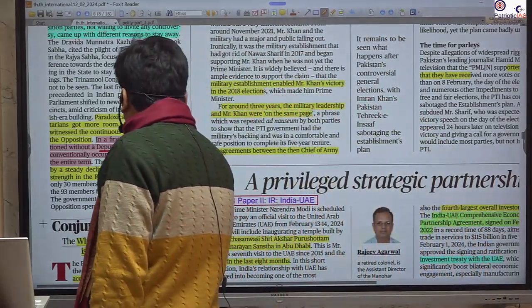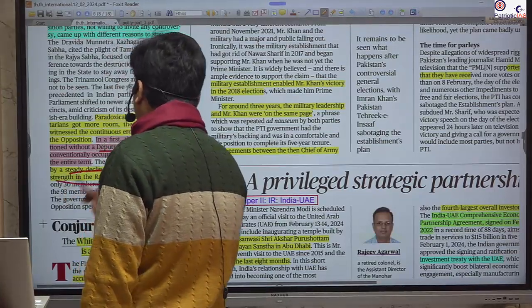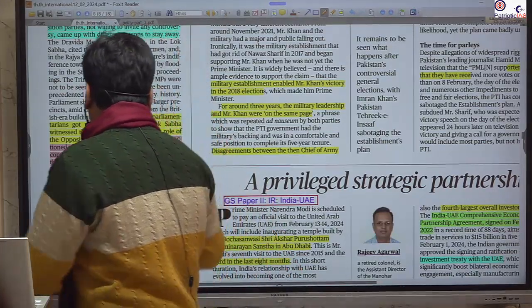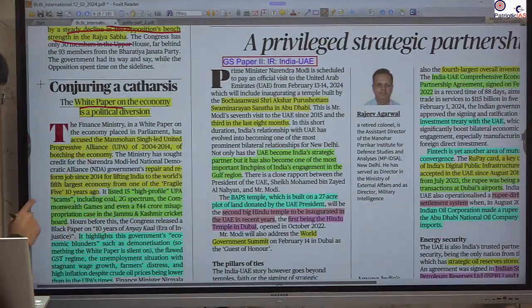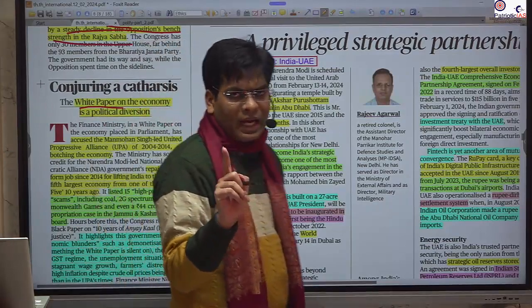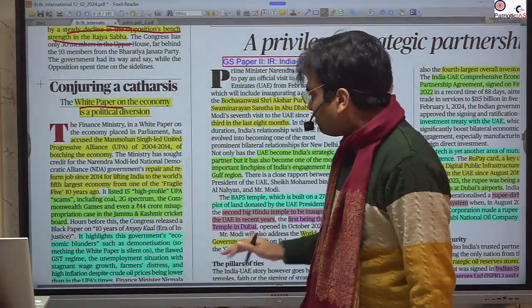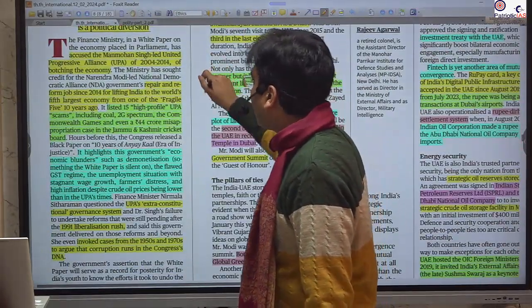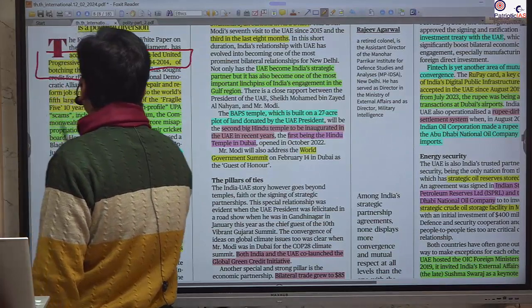These 5 years have also marked a steady decline in the opposition bench. Here there is a continuation of the white paper that has been brought by the BJP. This white paper was nothing but the agenda for this election, and it lays out what these 10 years of the Manmohan Singh government have done.